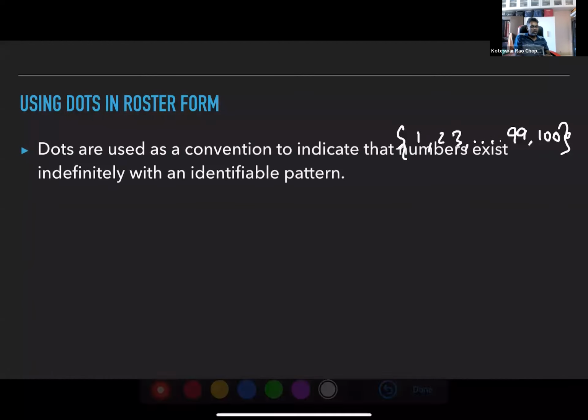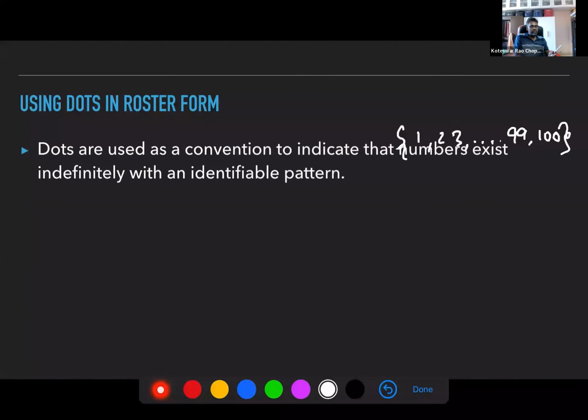Dots are used to indicate numbers that exist indefinitely, but there is an identifiable pattern. This is usually okay for an infinite set, but not for a finite set.